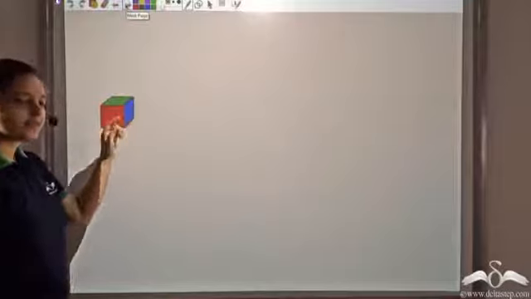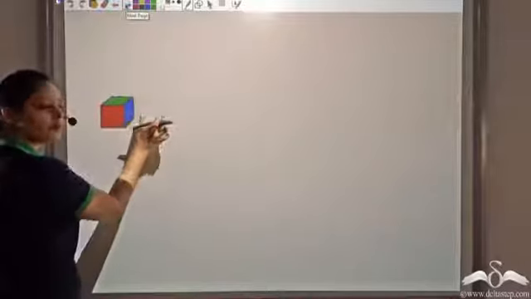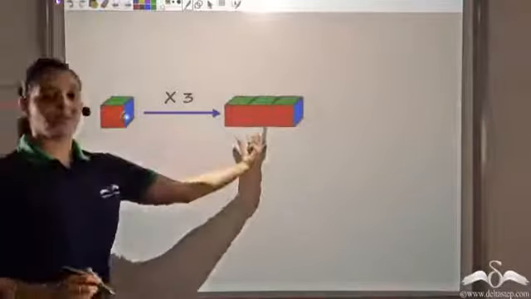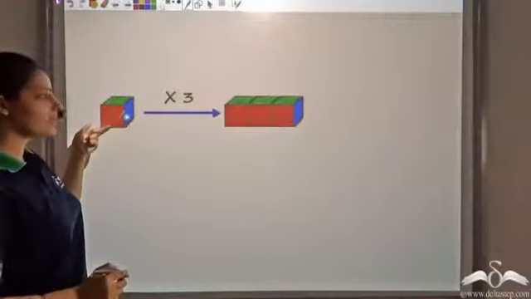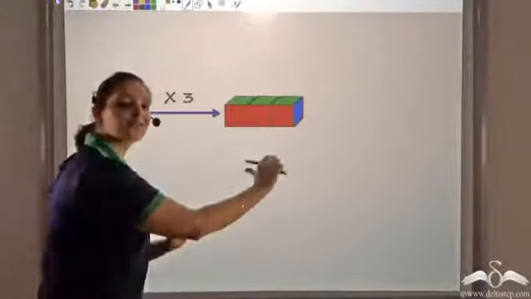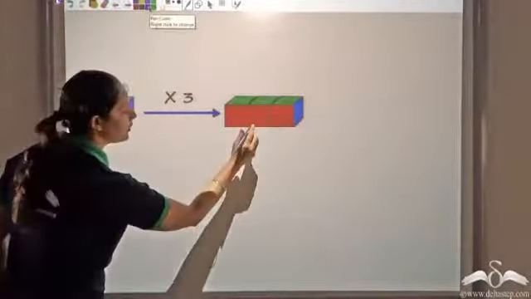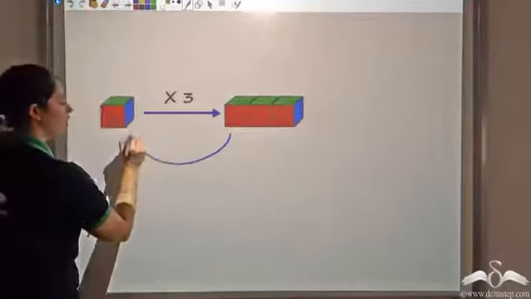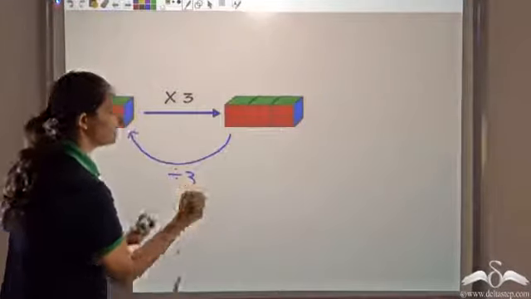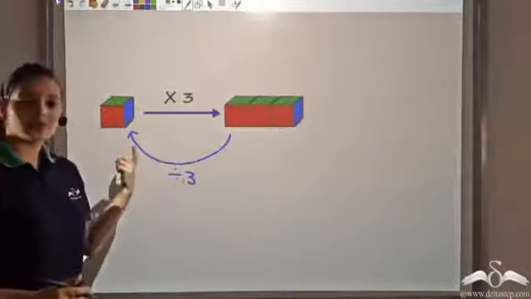Now let us look at this. We have this one block. Now if I multiply it by 3, or if I add this one block repeatedly 3 times, I get 3 blocks. We had seen that division was a way of reversing back multiplication. So what I can say is, if I want to go back from here to this one block, I need to divide by 3. So if I divide these 3 blocks by 3, I would get back 1. That is one way of looking at it.